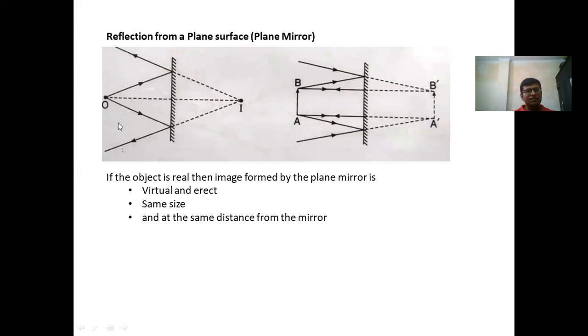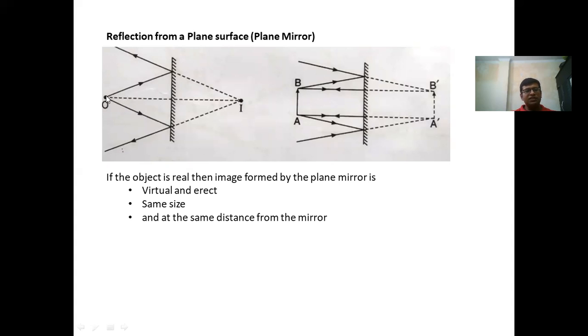So these two are diverging rays. After reflection, they are diverging in nature, so they are never going to meet. They can appear to meet behind the mirror at point I. Here the image is formed. The image is virtual in nature, and the distance between the object O and the mirror, and the distance between the mirror and the image are the same.